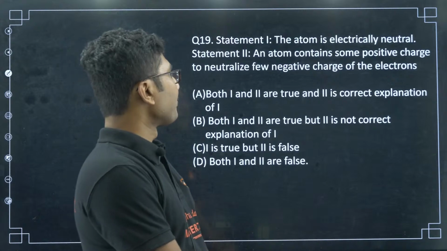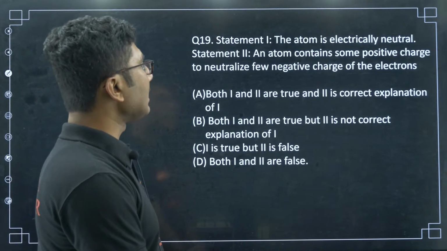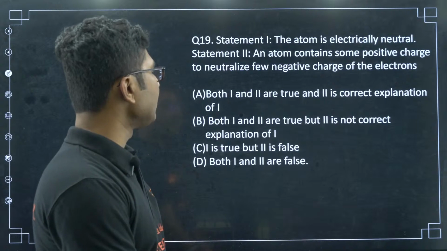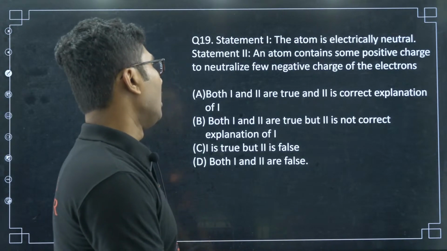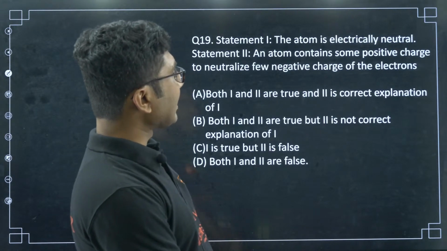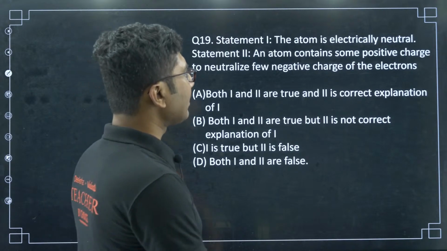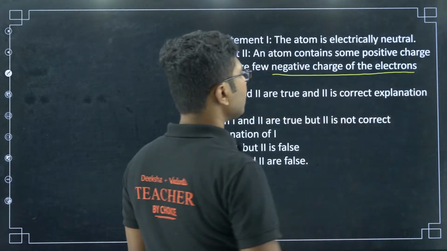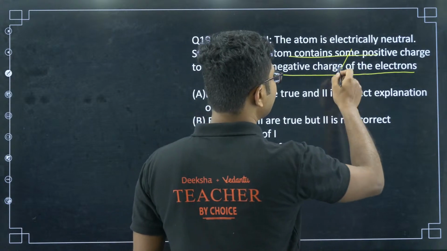Statement 1: the atom is electrically neutral. Statement 2: an atom contains some positive charge to neutralize a few negative charges of the electrons. Both statements look correct, but statement 2 is not clear, and in fact it is incorrect.